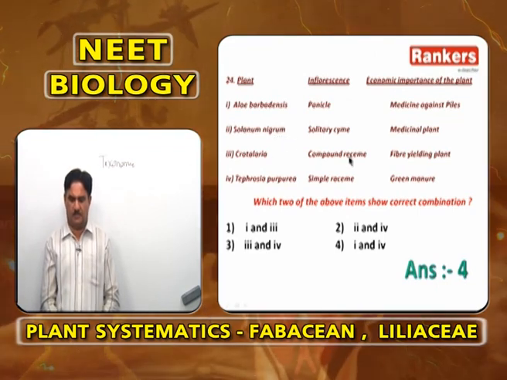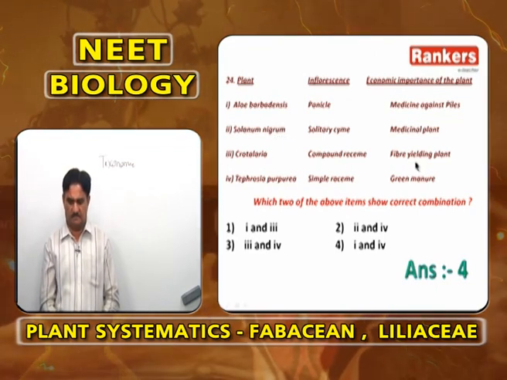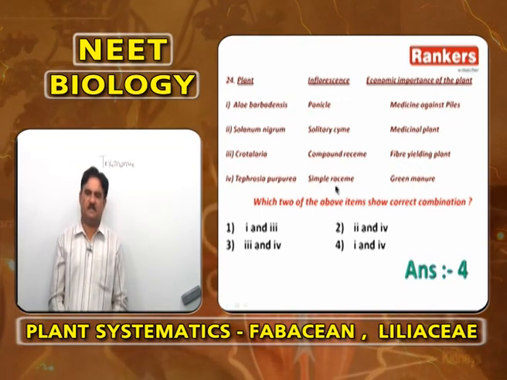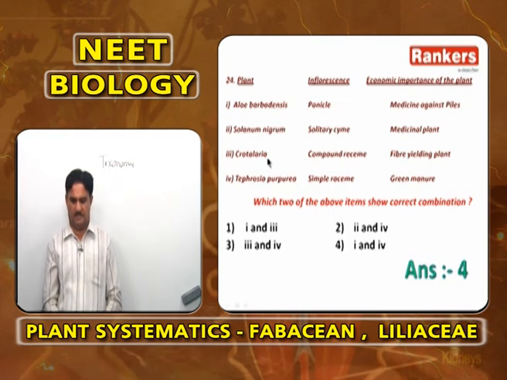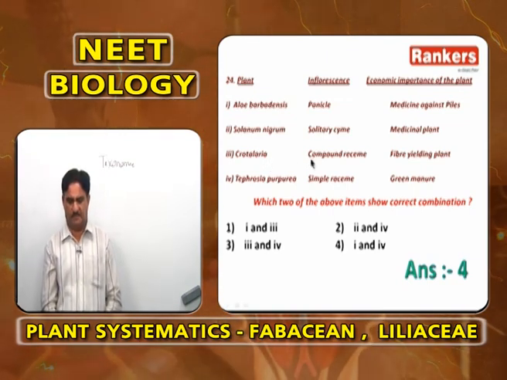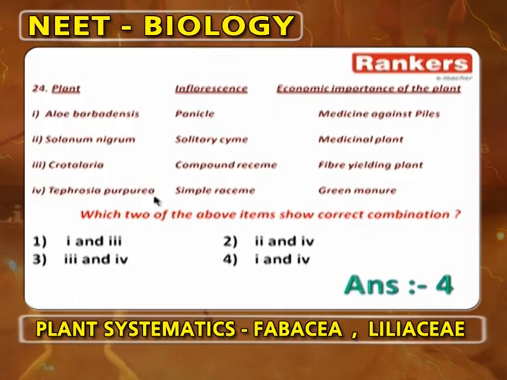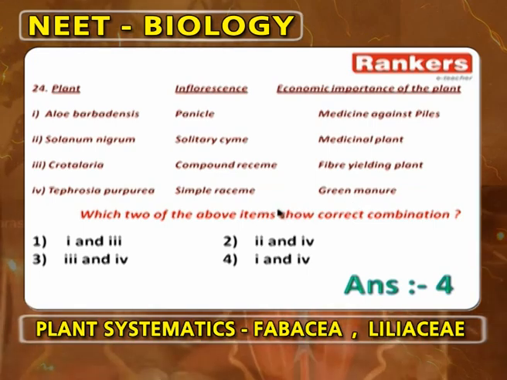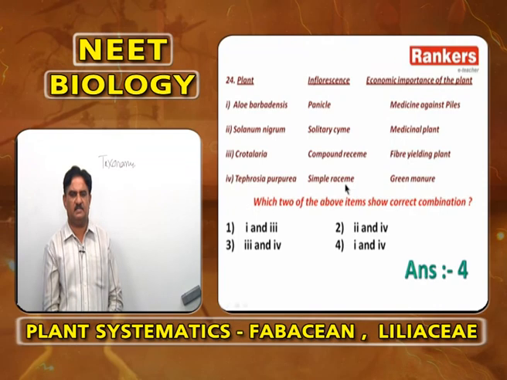Crotalaria gentiana, compound raceme, fiber yielding plant. Crotalaria gentiana is not compound raceme. It is simple raceme. Tephrosia purpurea, simple raceme, green manure. It is correct. In Tephrosia purpurea, the inflorescence is simple raceme and the plant is used as a green manure. What is green manure?